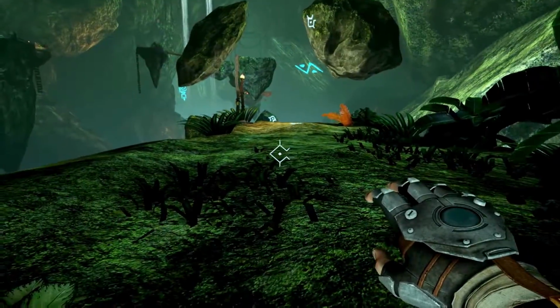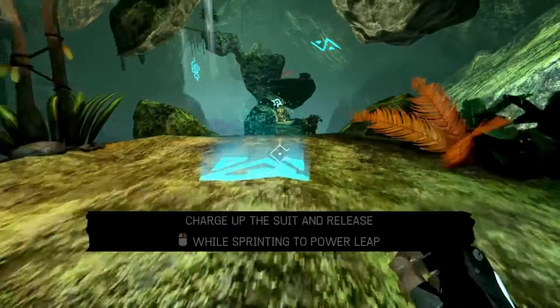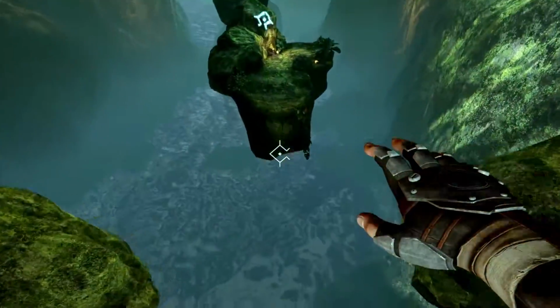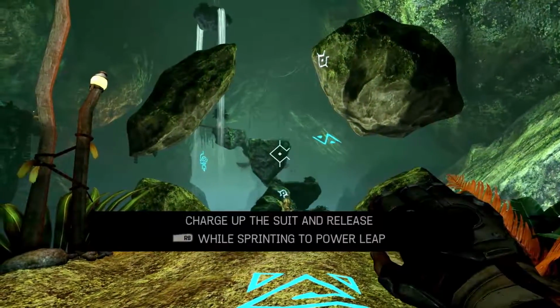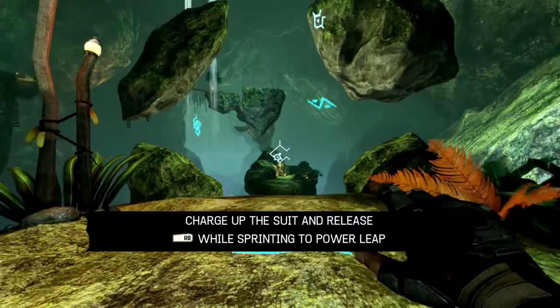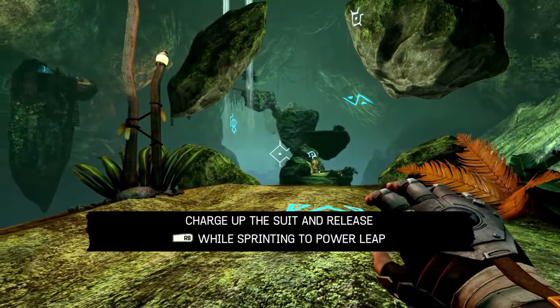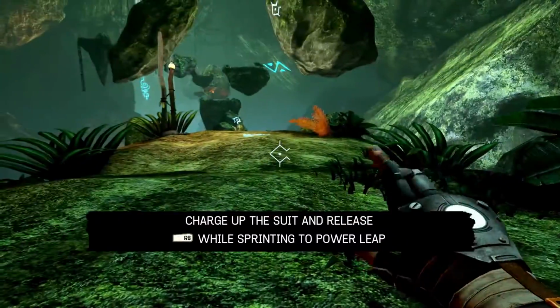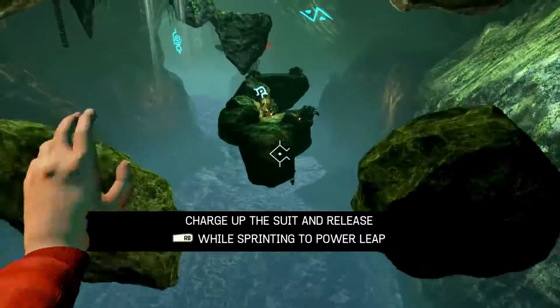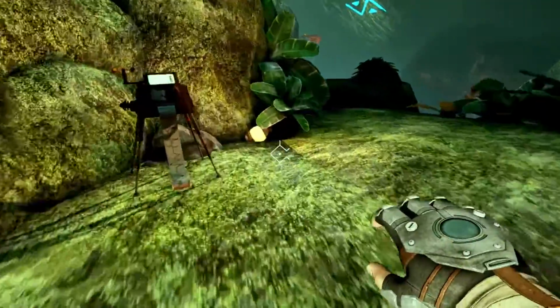Charge up the suit and release while running. Yeah, okay. This was poor. We've fallen to our deaths. Okay, charge up the suit and release right bumper while sprinting to power leap. I have a controller plugged in, but I'm using keyboard and mouse. Okay, so we don't jump or anything like that. We just have to do.